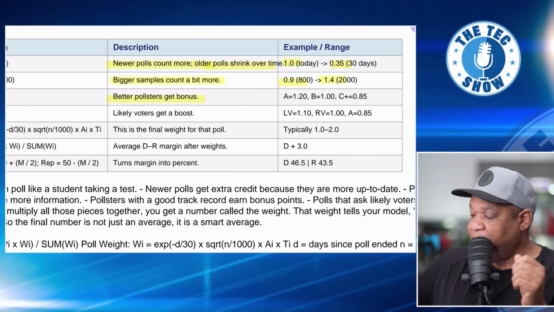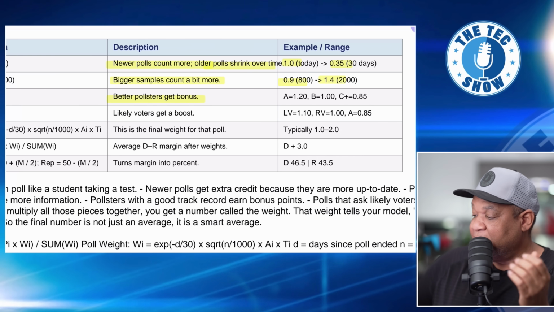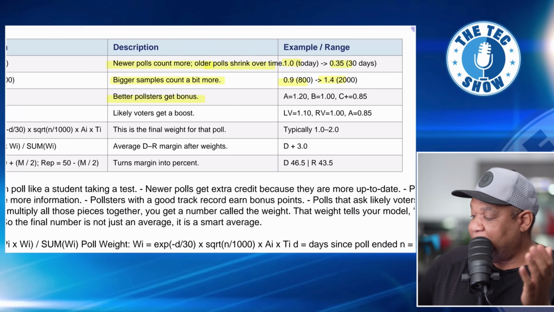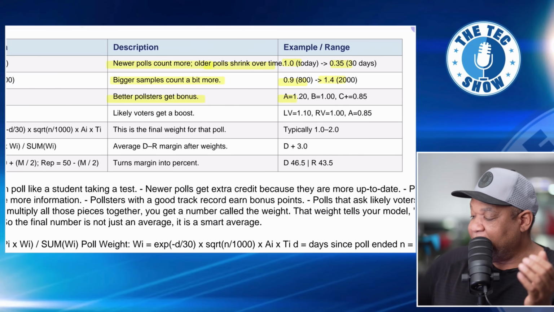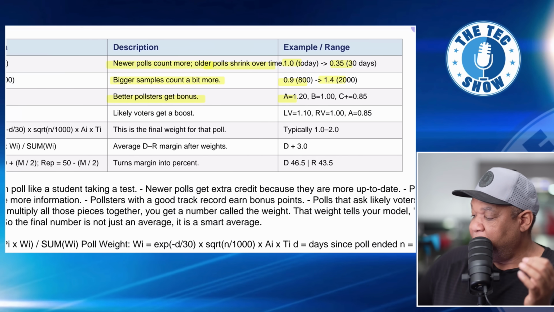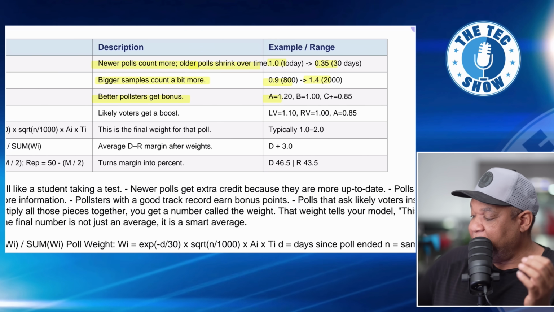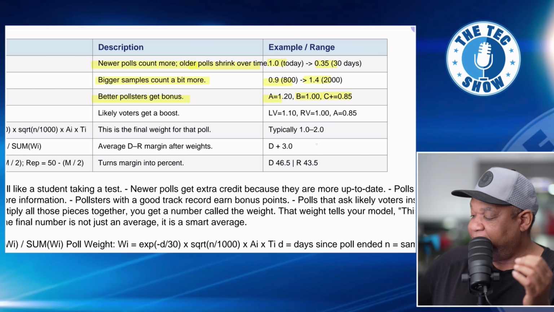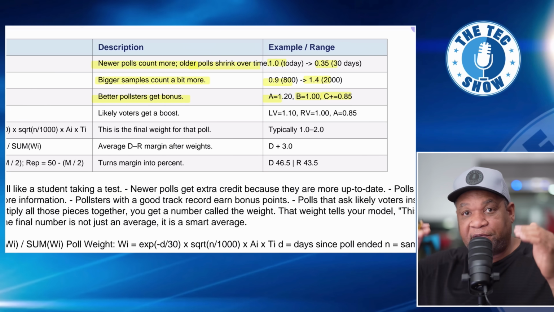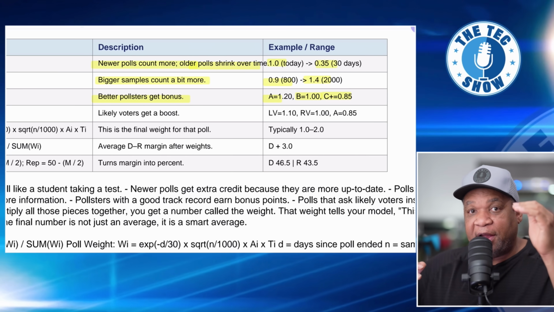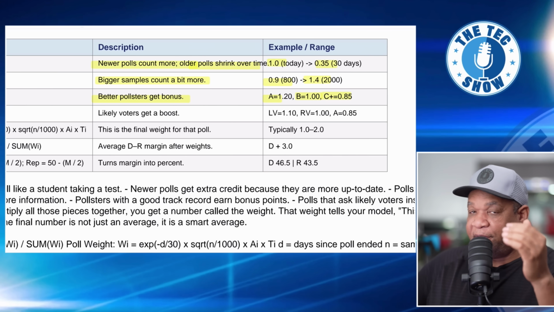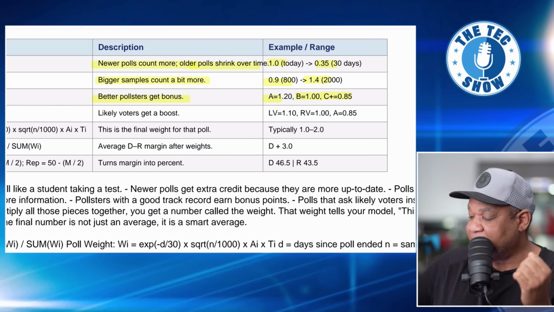Okay, and better pollsters get a bonus. As we were looking at the letter grades here, A gets 1.20, B equals 1, and C plus equals 0.85. And so you see that the different pollsters, if they're ranked higher, their points are going to be higher than a pollster that isn't ranked as high.